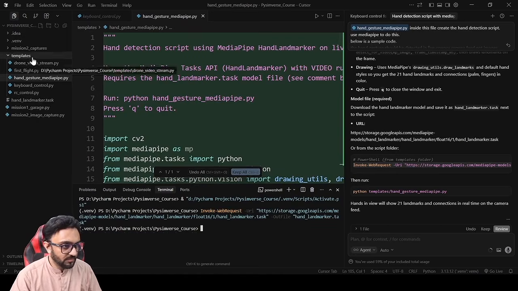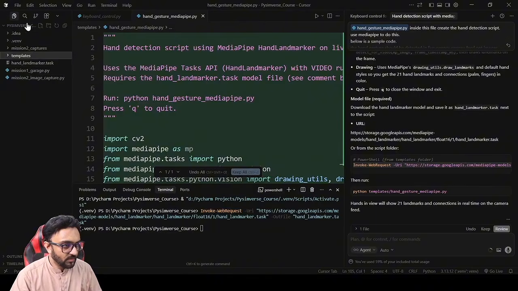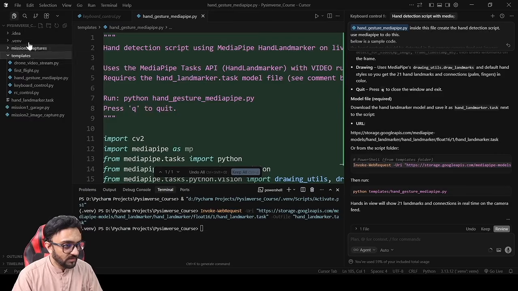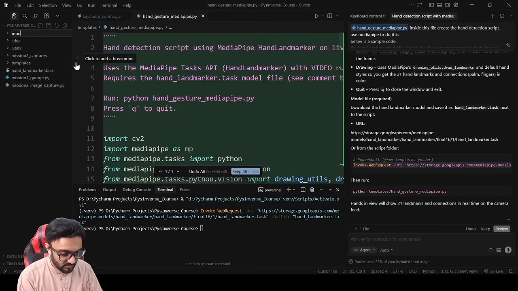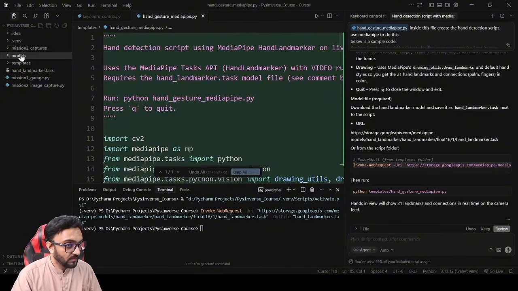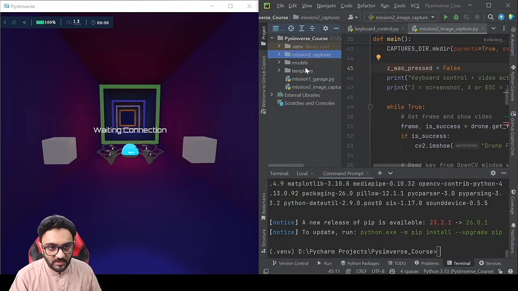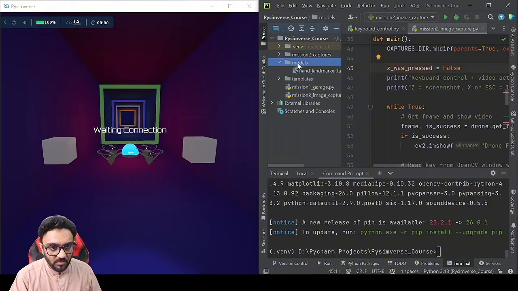There you go. So now we have our hand landmarker.task. What we can do is create a new folder, not inside templates, it should be outside. We can write here models, and move our landmark into models. And if we go back to PyCharm, we will see now we have models and then hand landmark.